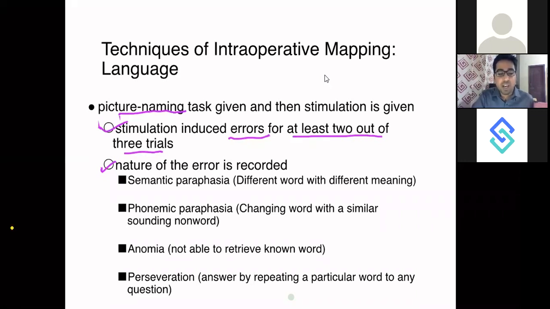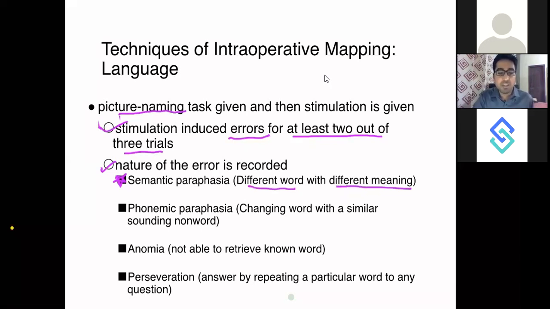So a patient could have a semantic paraphasia. He could have a different word with a different meaning. So let's say if he wanted to say a peacock, but he is saying pigeon, okay, so he is saying a different word with a different meaning. So this kind of paraphasia is called a semantic paraphasia. So all these are again important MCQs.